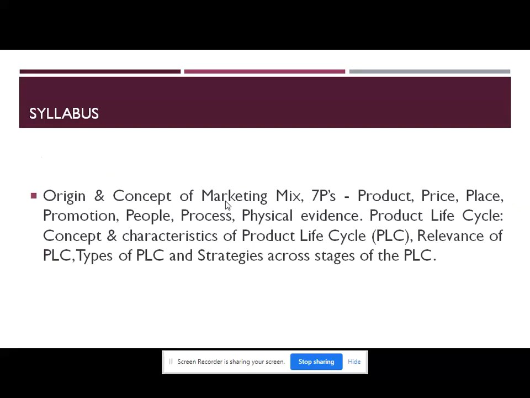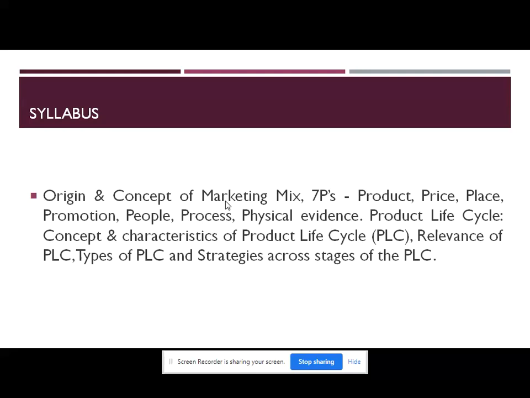Syllabus for this last unit is Origin and Concept of Marketing Mix, 7 P's of Marketing Mix. These 7 P's include product, price, place, promotion, people, process, physical evidence. So these are the 7 P's of marketing we will see in detail.